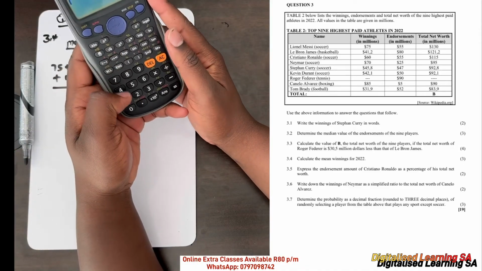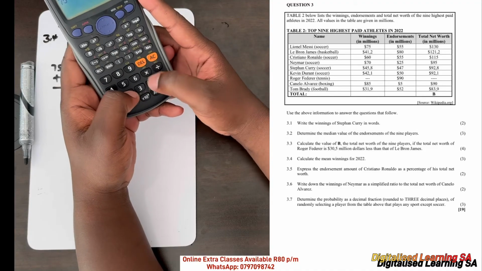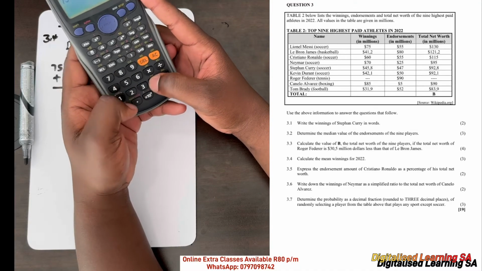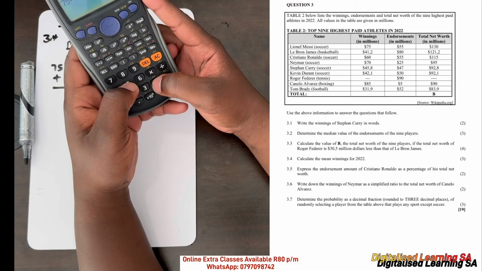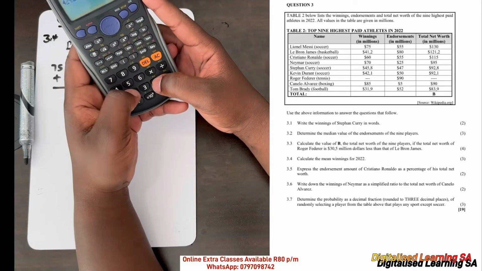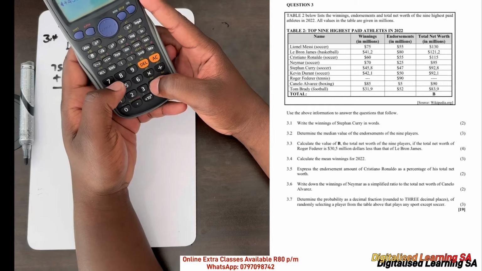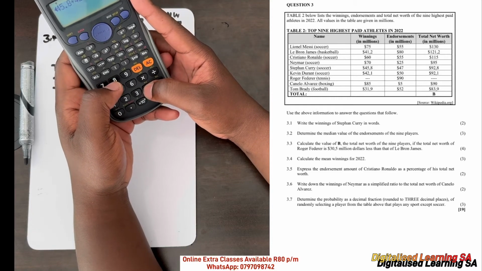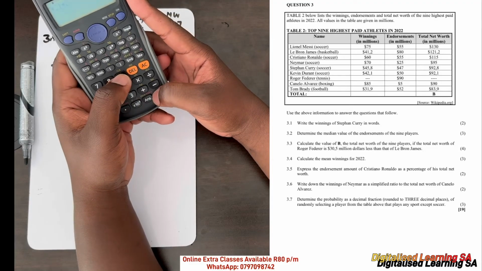Let's double check. So it's 75 plus 41.2, and then plus 60 plus 70 plus 45.8 plus 42.1 plus 0.7 plus 85 plus 31.9.